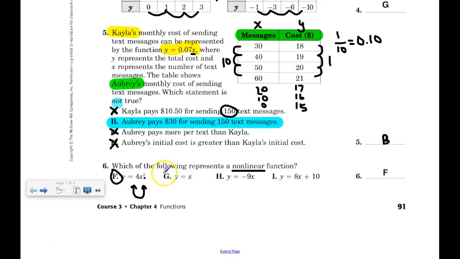Y equals x, that's a line. Y equals negative 9x, that's a line. Y equals 8x plus 10, that's a line. So the only nonlinear function on here is choice F.